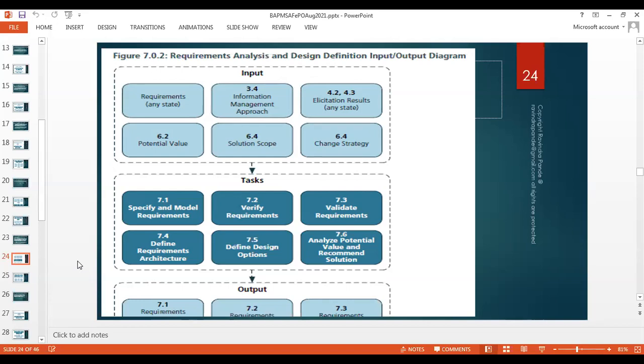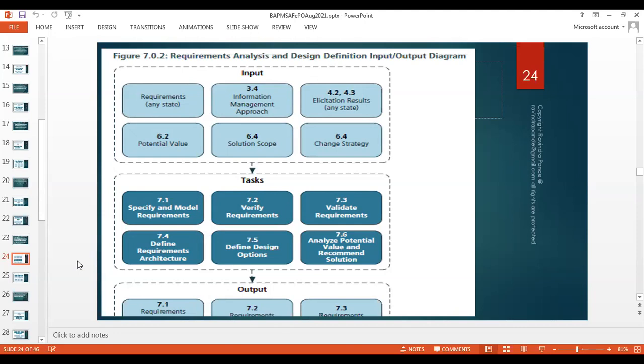And then define requirement architecture. Again, we are moving to a solution where we try to build it conceptually. So build a conceptual requirement architecture. We might build just a couple of blocks, and this is what we call a high level diagram. We build a solution conceptually with some modules, with the basic intention of how you can create this solution more appropriately in terms of phases, in terms of different teams working on different modules, different blocks of this solution, and so on and so forth. So this defined requirement architecture talks about a high level architecture approach to be built for the solution.